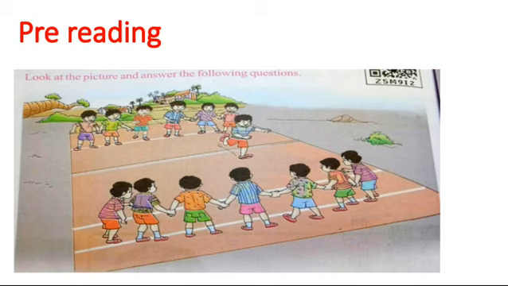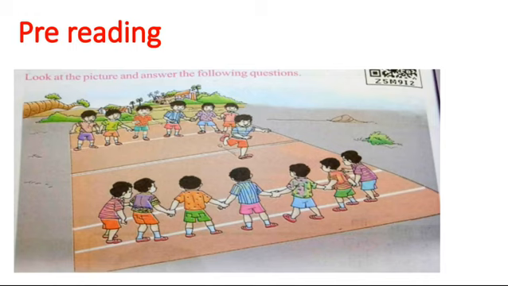So here the teacher will show the picture and ask a few questions regarding this picture, and children have to answer the questions by utilizing their previous knowledge. Some questions will be asked by the teacher. For example, do you play this game at your school? Then children will answer that.